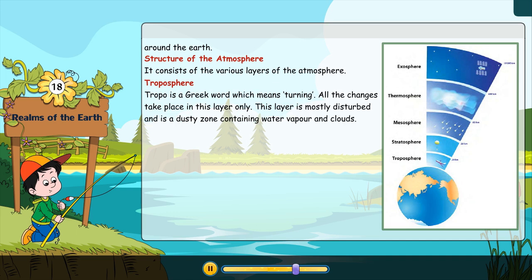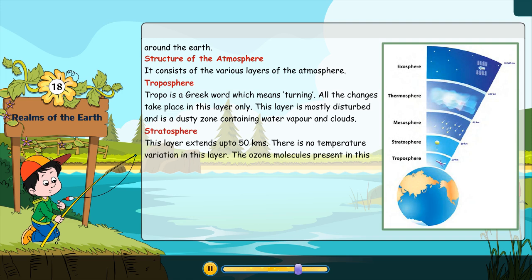Stratosphere. This layer extends up to 50 kilometers. There is no temperature variation in this layer. The ozone molecules present in this layer absorb the heat from the sun and reflect back the ultraviolet rays into the atmosphere.